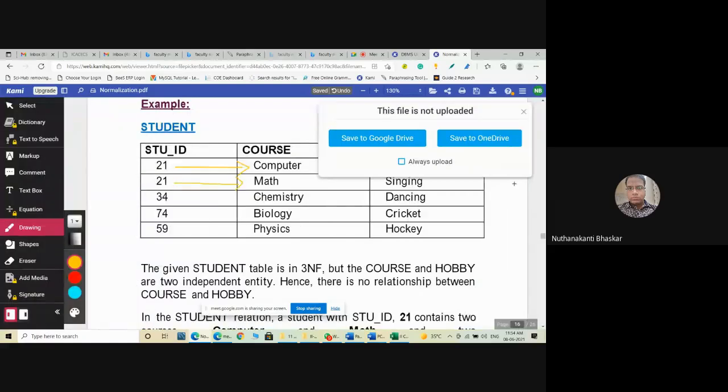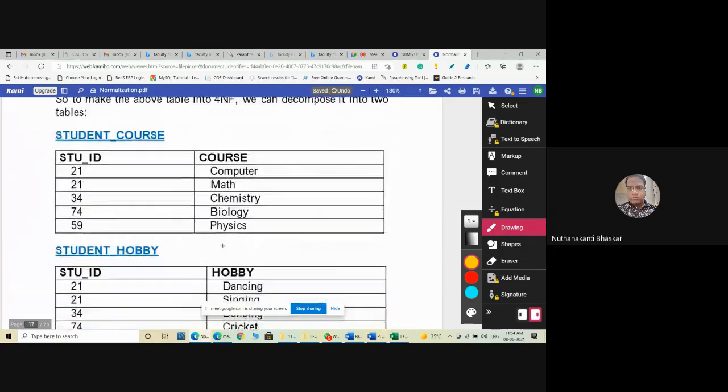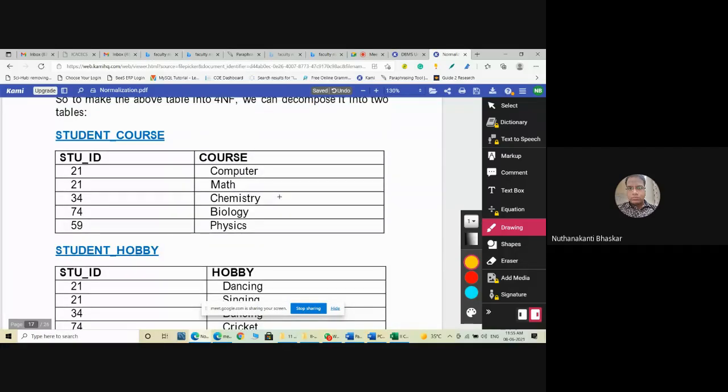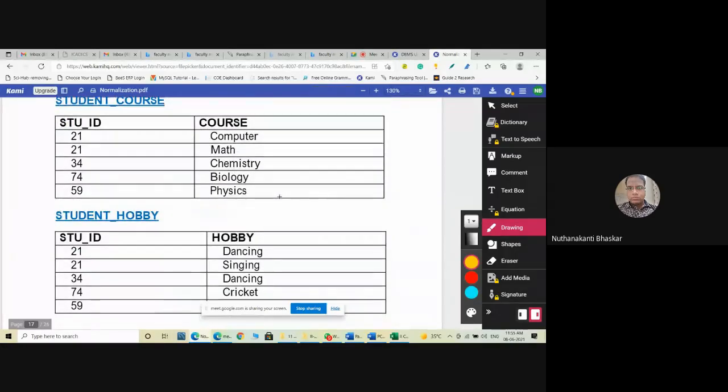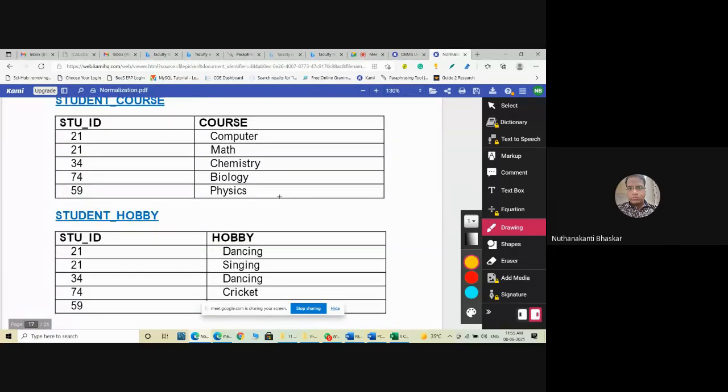So these two have a multi-valued dependency, so we can decompose the relation: student ID and course into one relation, and student ID and hobby into another relation. Like this, we can decompose the relation. Now these relations are in fourth normal form. Clear? Very simple. If you know multi-valued functional dependency, this is very simple. All of you clear?